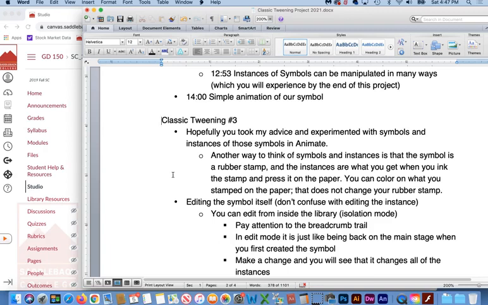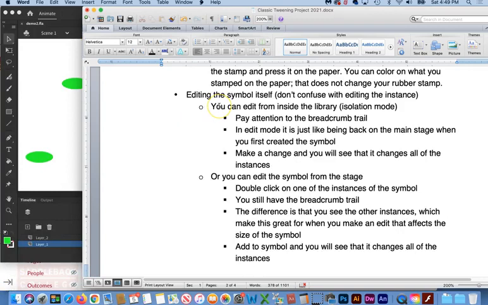When you stamp on the paper, that thing that shows up on the paper is the instance. So if you went in and you colored it in on the paper, all you're doing is changing the instance. You're not changing the rubber stamp. The rubber stamp still lives on its own, just like the symbol lives on its own in the library. Now we're going to edit a symbol, whereas before, we were just editing the instances of the symbols.